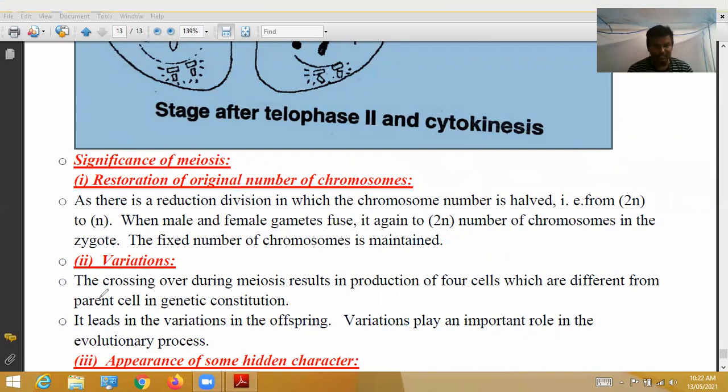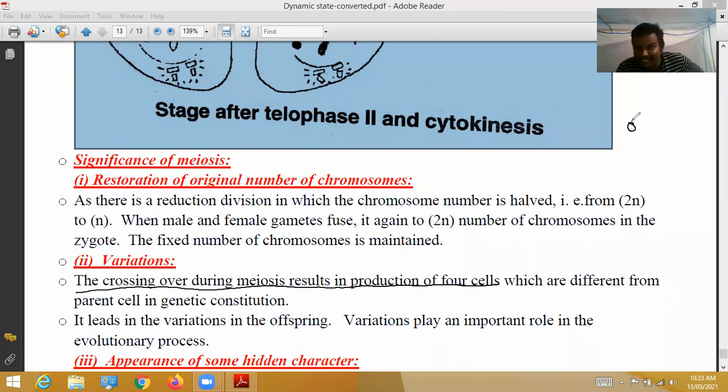Next, variations. The crossing over during meiosis results in the production of 4 cells. Crossing over takes place in meiosis 1. As a result of crossing over during meiosis 1, 4 cells are produced which are different from the parent cell in genetic composition. So what is the importance of crossing over?